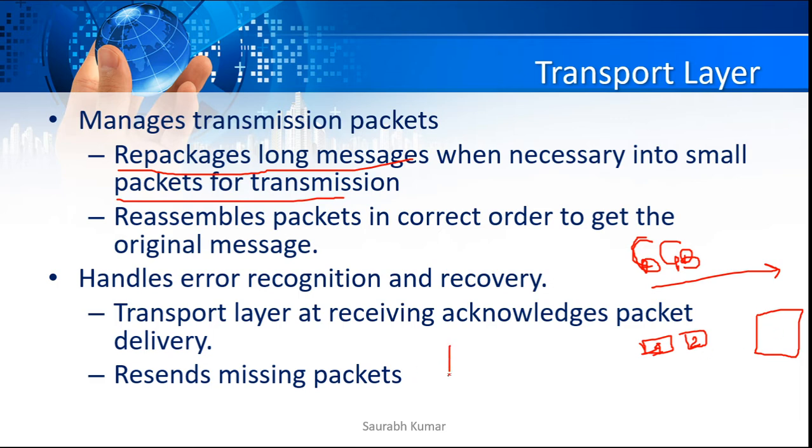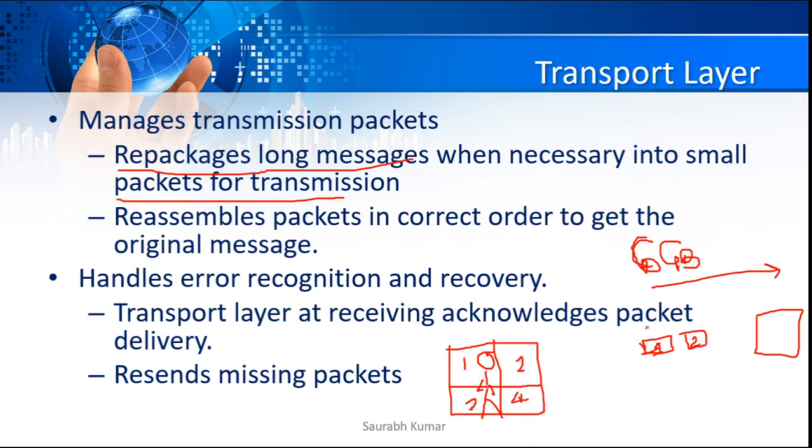For example, you have a picture here, and that picture has, for example, this kind of thing inside. As I said, it will be broken before it sends. Let's assume that it has been broken into 4 parts. Each part has a number 1, 2, 3 and 4, and then it will be sent.